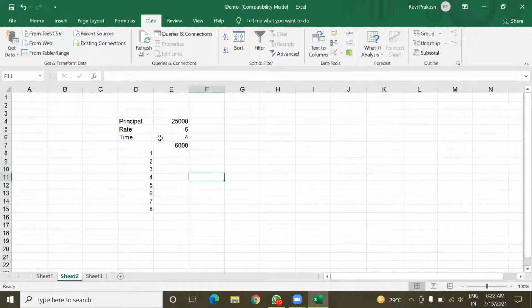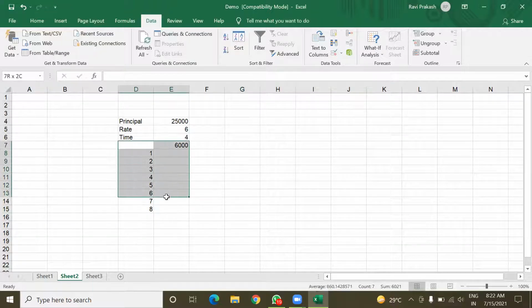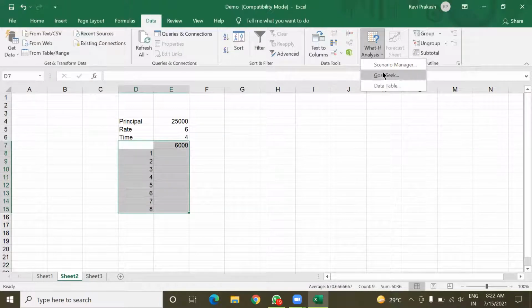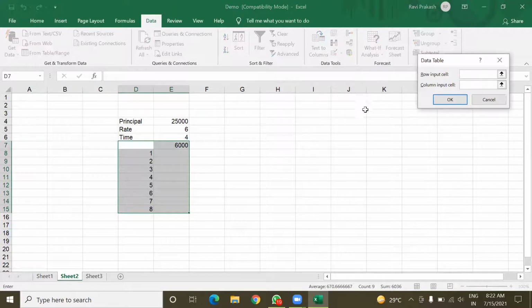You can already see here that if time is 4, then the SI will be 6,000. But what if time is 1, if 2, if 3, like this? So for this, first we have to make the selection like this. Here I have marked the selection, and then click on this What-If Analysis, then Data Table.